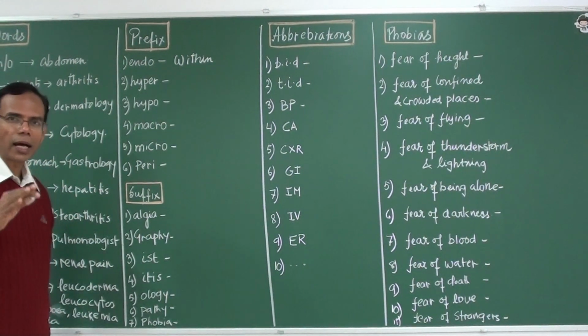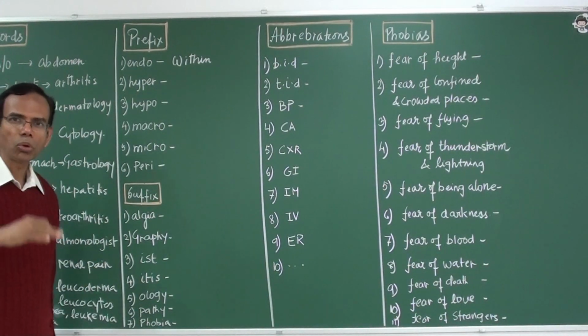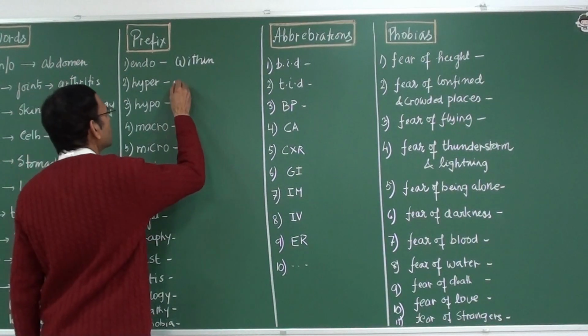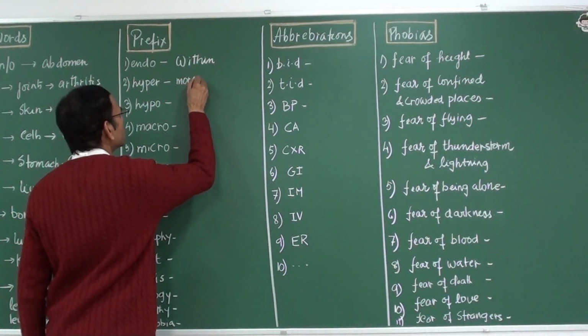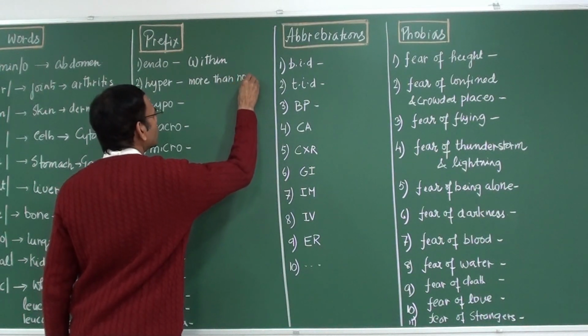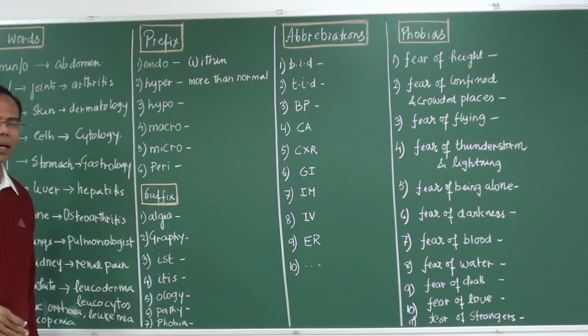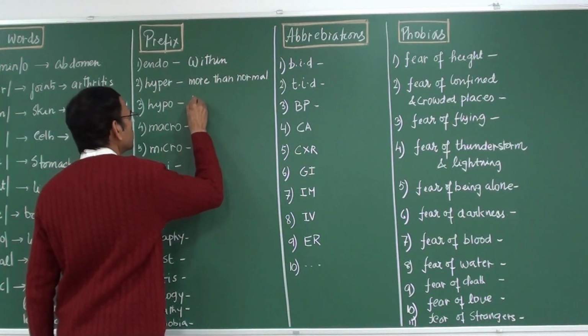Hyper, as you know the meaning of hyper, it is more than the normal. Hypo. Hypo means below normal.